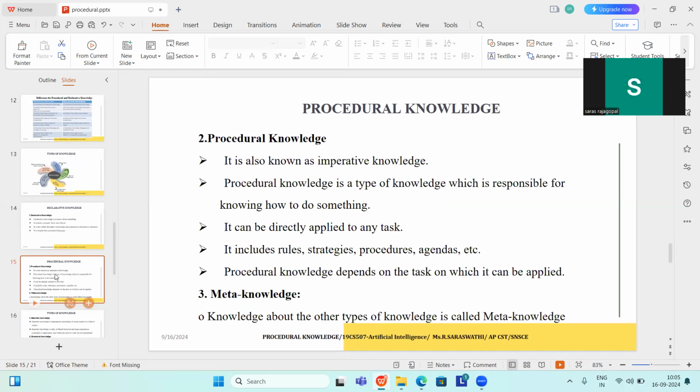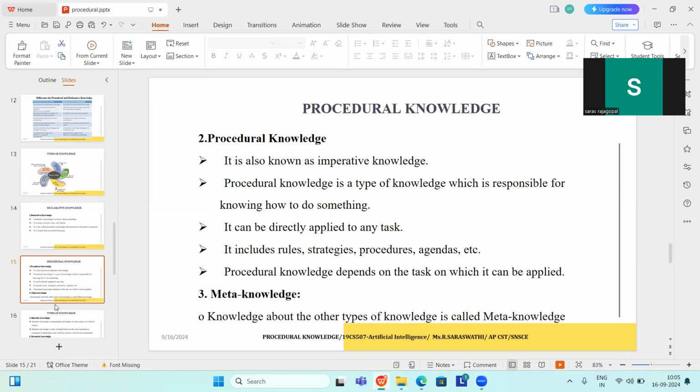Procedural knowledge is known as imperative knowledge. It's a type of knowledge responsible for knowing how to do something. It can be directly applied to any task. It includes rules, strategy, procedure, and agenda. Procedural knowledge depends on the task to which it can be applied.